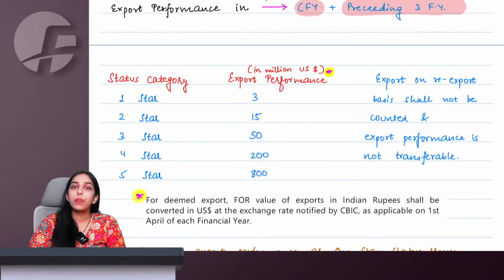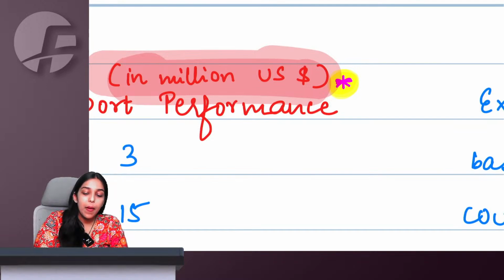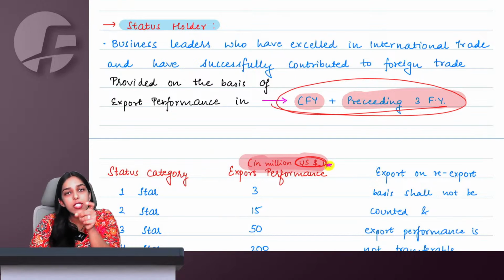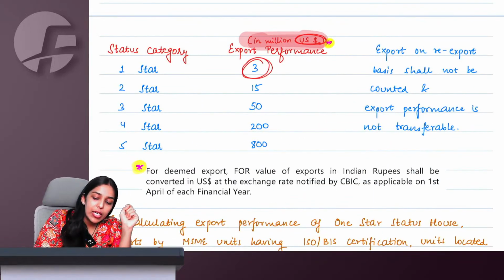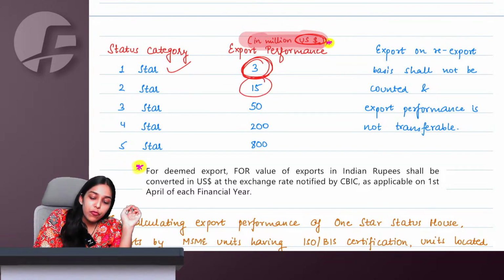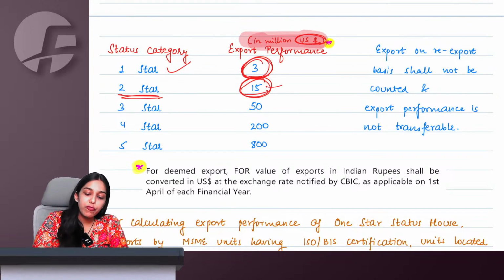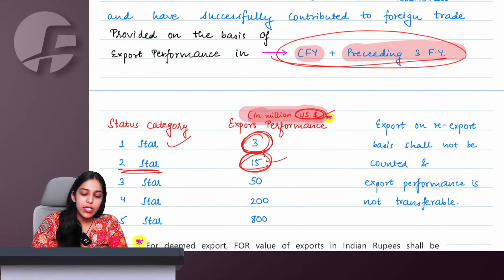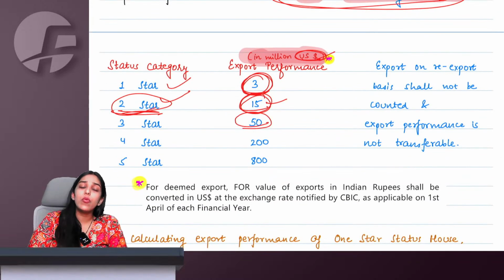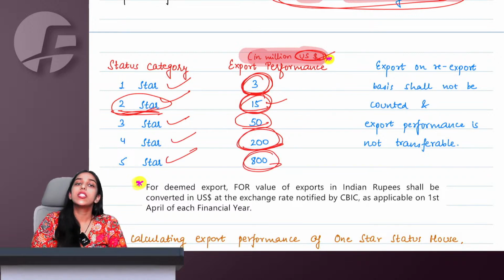If your total export performance is $3 million US, this is not INR, $3 million US, in current year plus preceding 3 financial years, a total of this period, if you are exporting $3 million US, then you are a 1-star category, 1-star house person. If for current year plus preceding 3 financial years you have exported $15 million US, then we will consider you a 2-star status category person. $50 million US, 3-star, $200 million US, 4-star, $800 million US, 5-star.